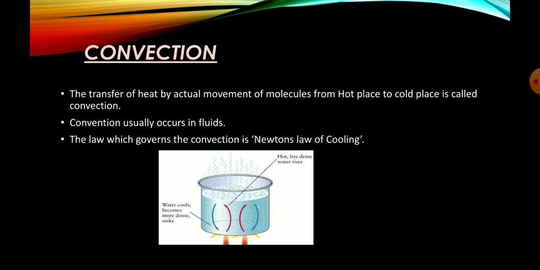In a solid the atoms are very compactly arranged, whereas in liquids or gases they are loosely arranged. Therefore, if the molecules want to transfer heat, they have to move, leaving their space.